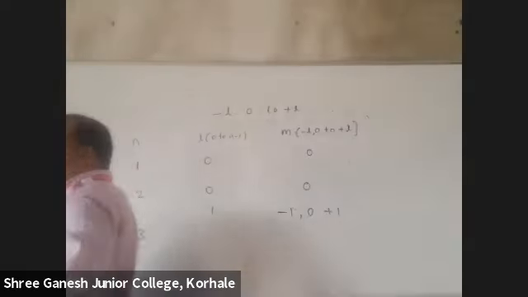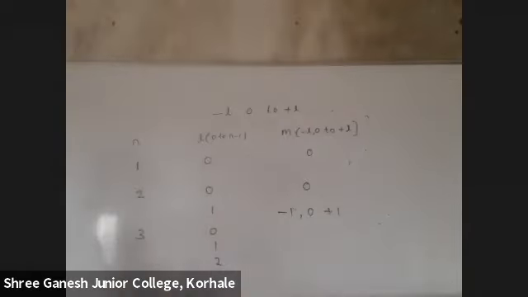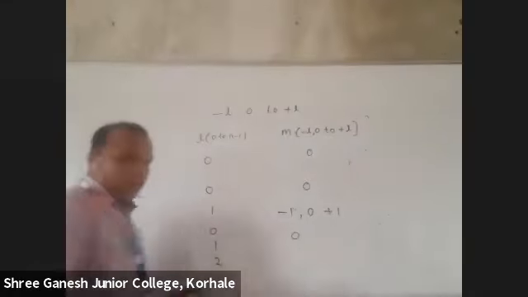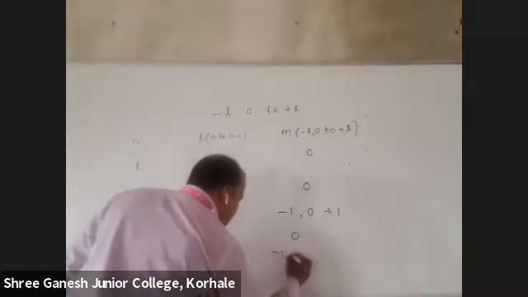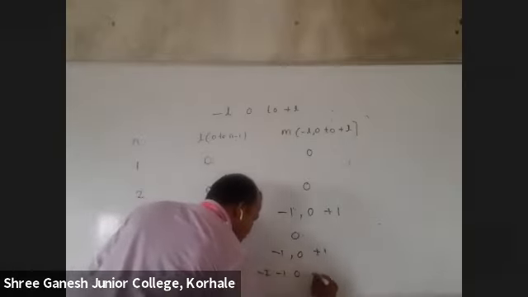Now, if the shell is third, how many subshells will it have? 3: 0, 1 and 2. Got it? For 0, this value will be 0 only, no? For 1, minus 1, 0, plus 1. For 2, minus 2, minus 1, 0, plus 1, plus 2. And for 4, it will be 0, 1, 2, 3. There will come minus 3, minus 2, minus 1, 0, plus 1, plus 2, plus 3.